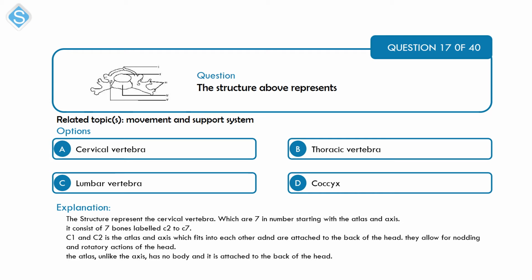Okay, so the above diagram is that of the cervical vertebrae. That's option A, which is the first set of the vertebrae. There are 7 in number, labeled C1 to C7, starting with the atlas and the axis around the neck region. All right.